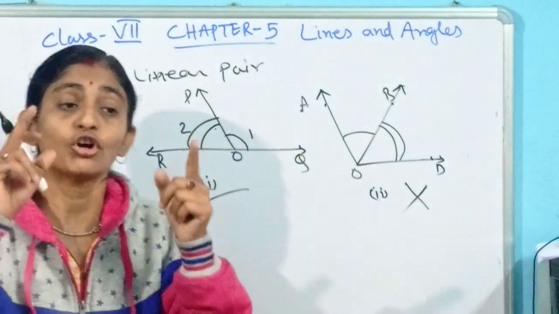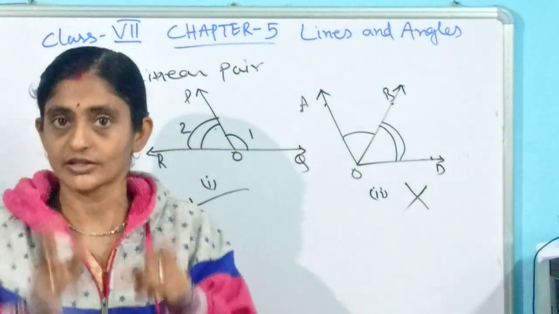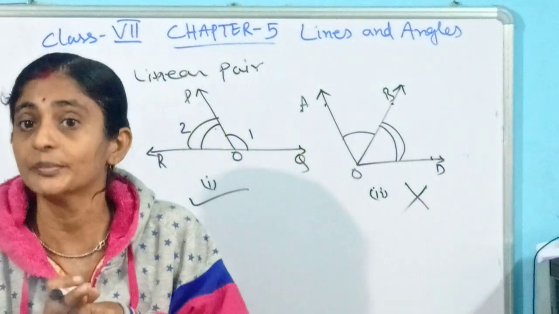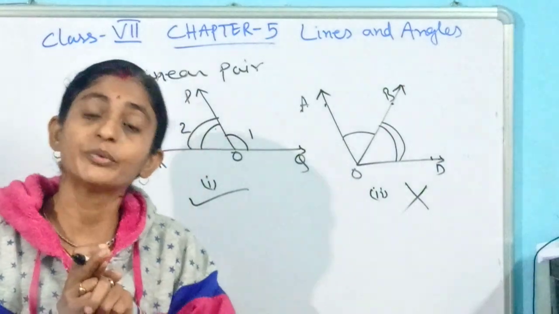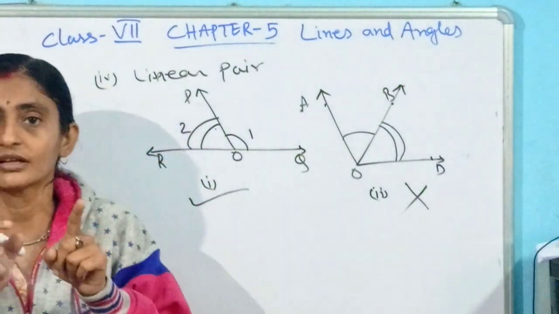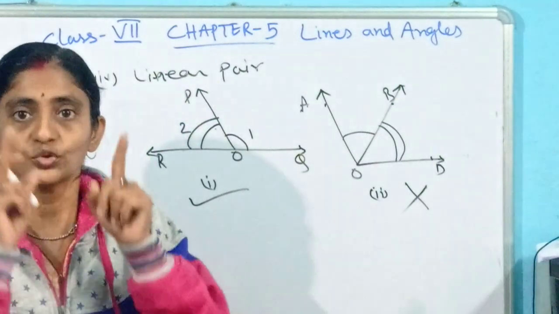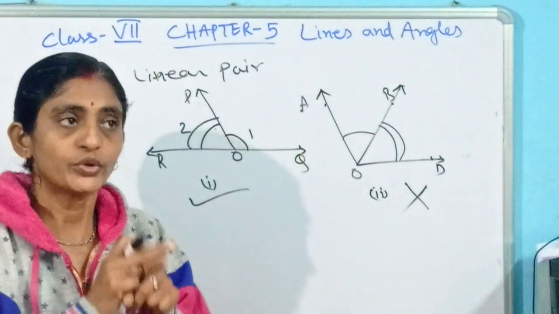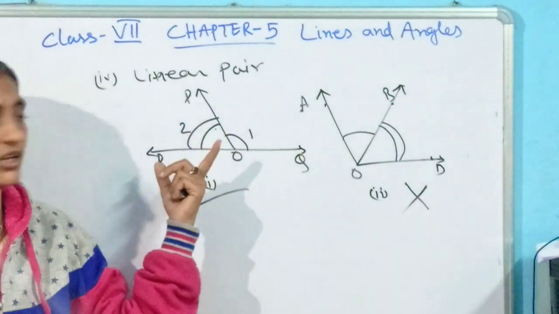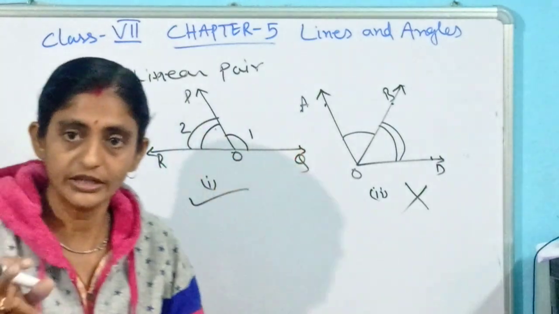That means that if two angles are adjacent, they may not be a linear pair. When will they be a linear pair? If their sum is exactly 180 degrees. The two adjacent angles that together make a straight angle, that is 180 degrees, will be a linear pair.